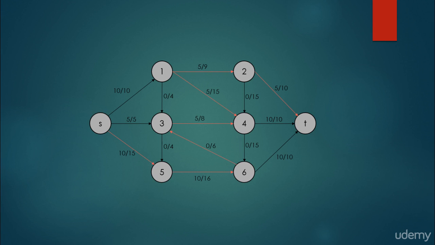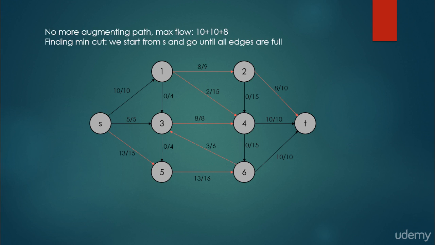And we have to find another augmenting path. The bottleneck capacity was 3, so we flow these 3 units of oil or water or whatever through this network, and no more augmenting paths are left.